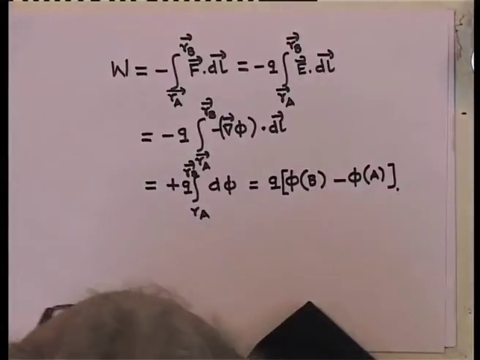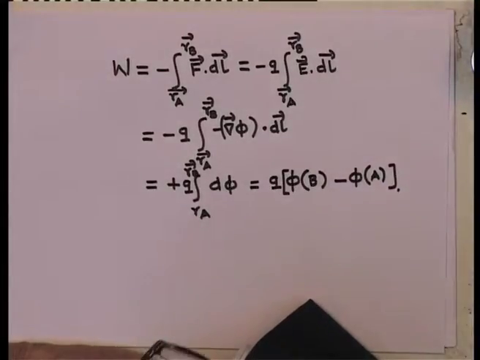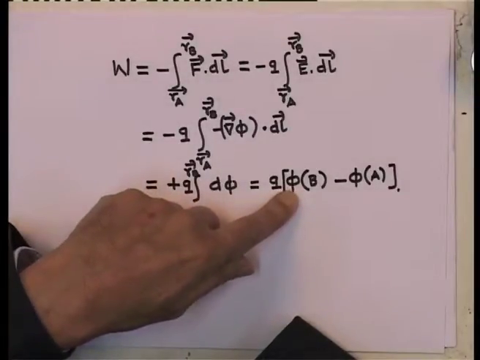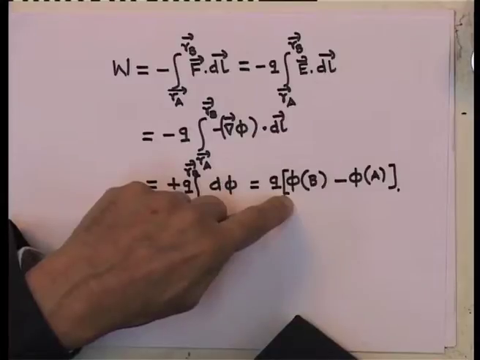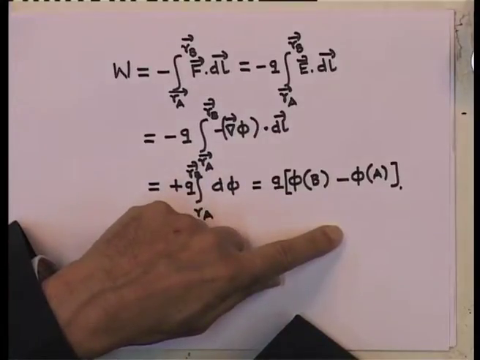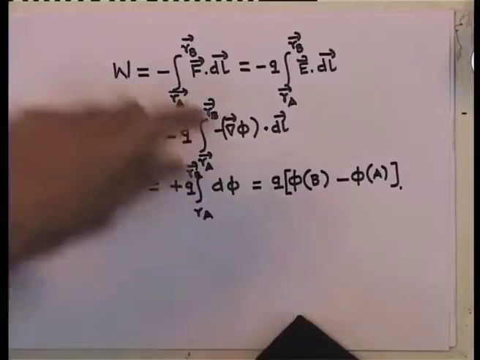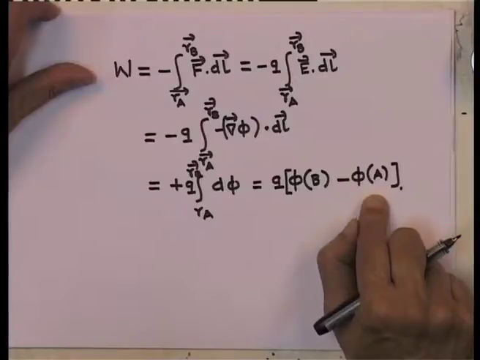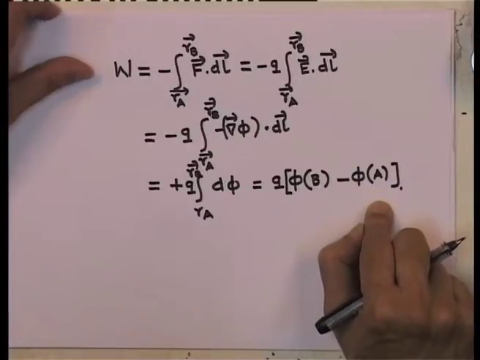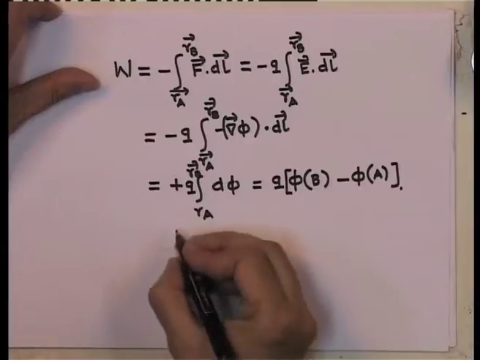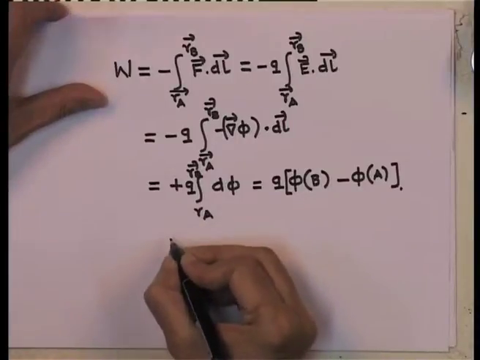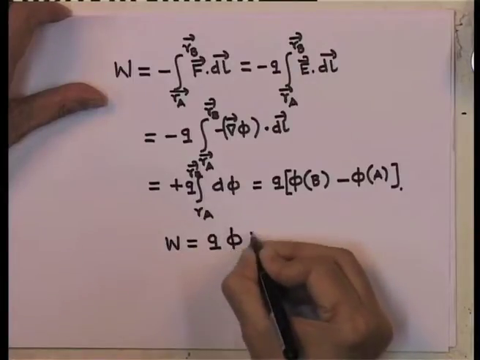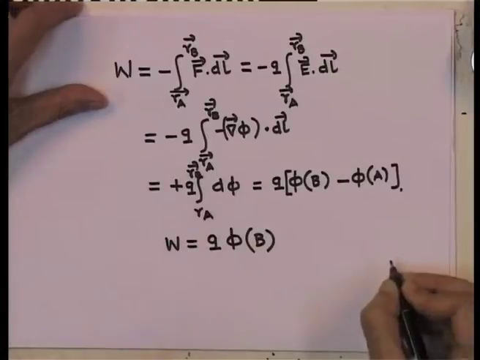So, with respect to some reference point, the potential of the point B is phi B minus phi A. Now, I could choose the reference point A to be the point where the potential is 0, in which case the work done is simply equal to q times the potential of the point B, provided phi A is taken to be 0.